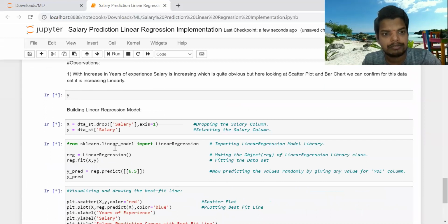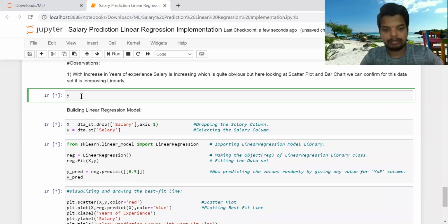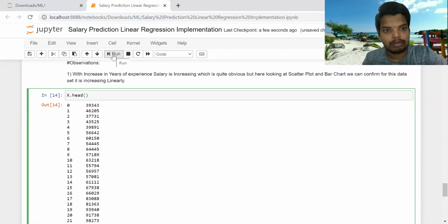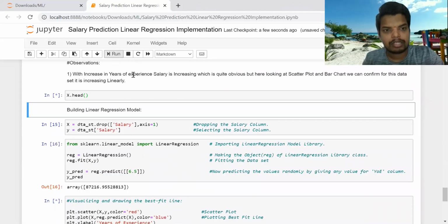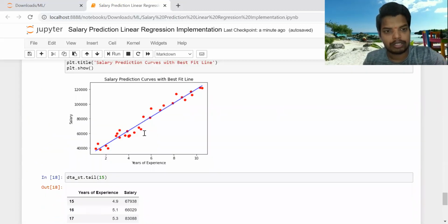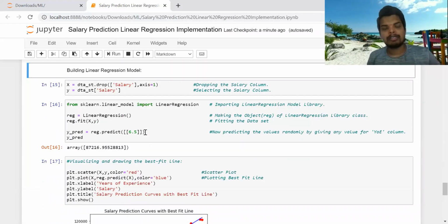Let's see if it is working fine or not. I will just run x.head to test whether it is running fine. Okay, x.head, it has already run, and our graph has also been plotted. From here I will now start the second part, building the linear regression model. Even if you don't know what the linear regression model is, I have explained that too, and you can watch that as well.